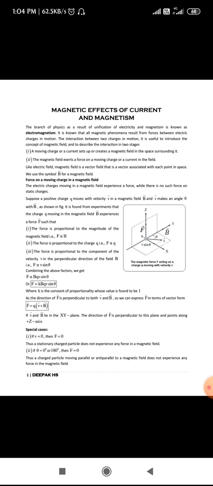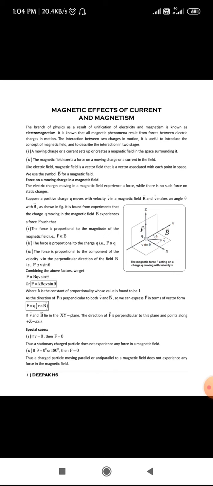So with this we are going to write the same equation in vector form. That is, vector F is equal to small q into vector v cross vector B. And we also went through how to find the direction. The force experienced by the charge will always be perpendicular to the velocity and the magnetic field.